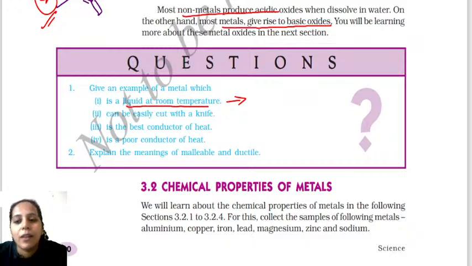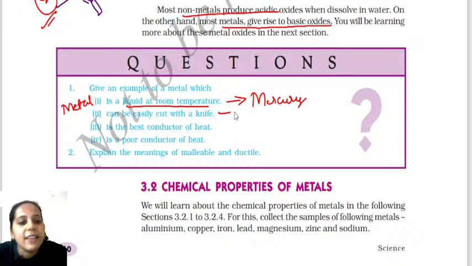Okay. So Anu has given the first answer, followed by Raghupati, Manjunath, Rocky, Nazim. Okay, some are telling bromine also. That is a non-metal. I am asking name the metal. We are talking about the metal which is liquid at room temperature. It is mercury. Mercury is liquid at room temperature.